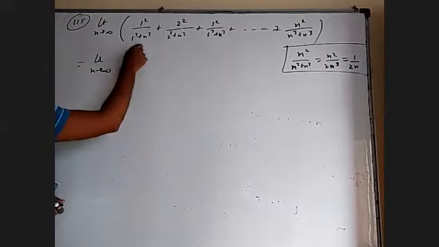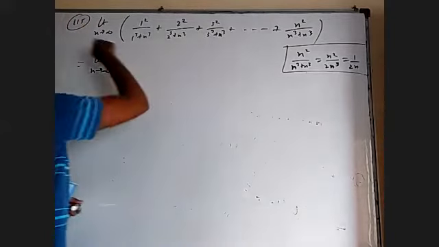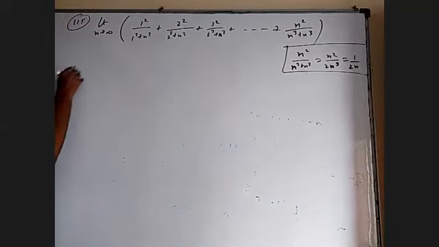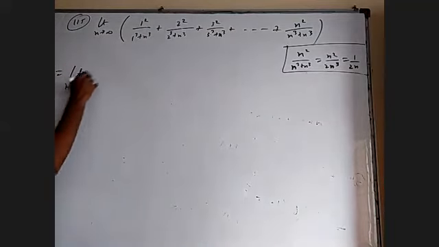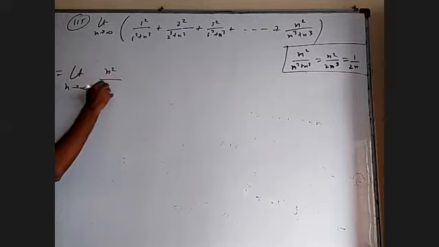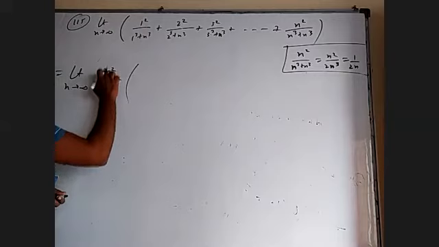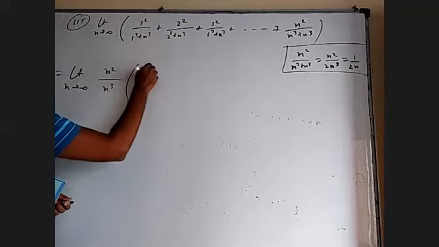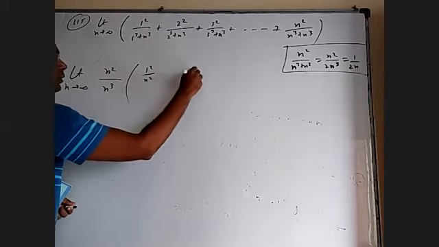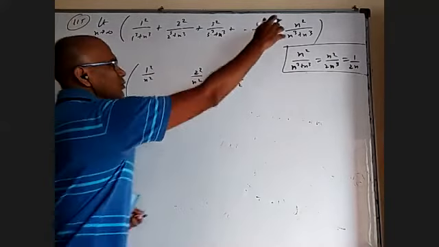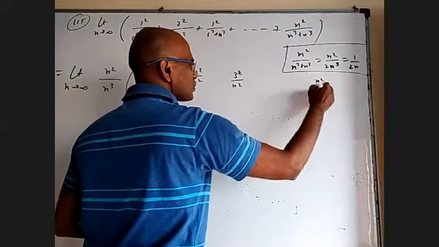In the denominator, I'm going to divide with n cube everywhere and multiply the n cube outside. So I'm going to write here limit n tends to infinity, n square by n cube. Because I multiply the n square, I have to divide everything with n square here. So 1 square by n square, 2 square by n square, 3 square by n square, at the last n square by n square.